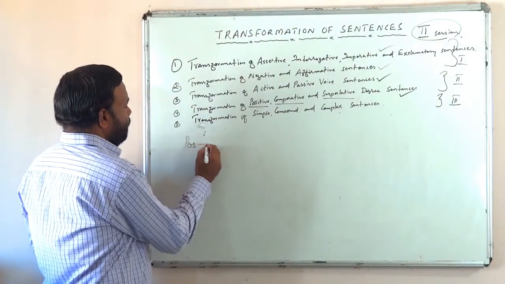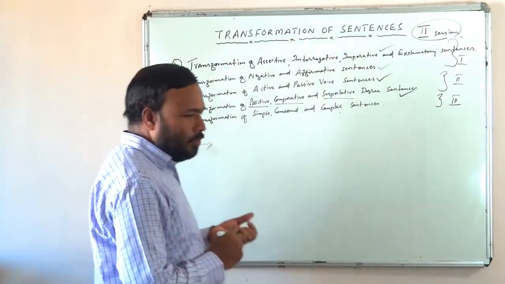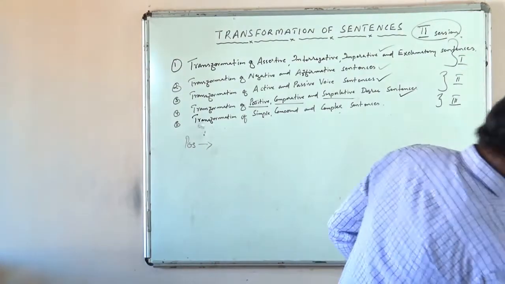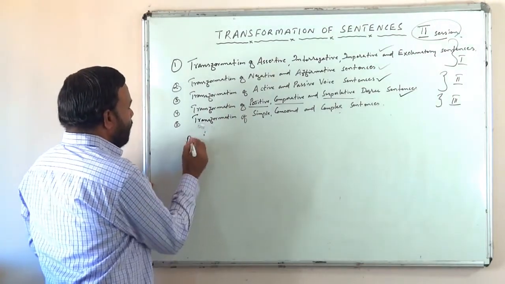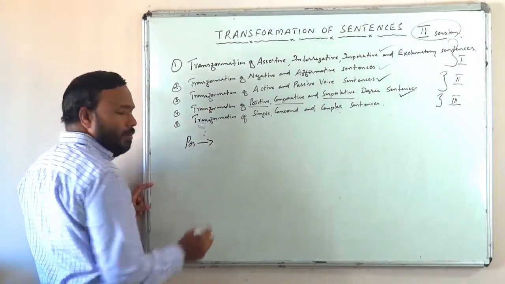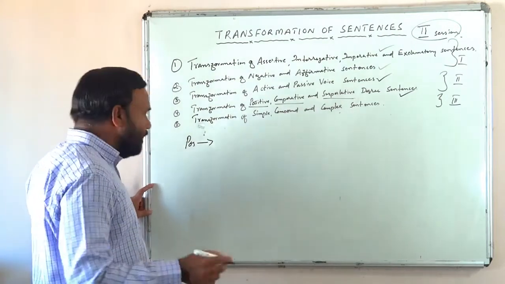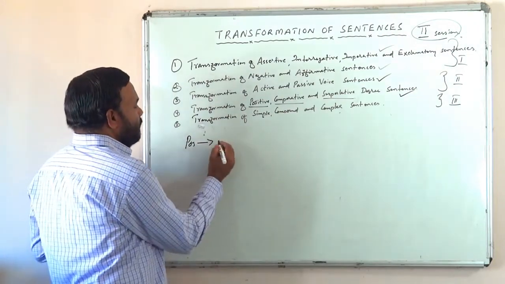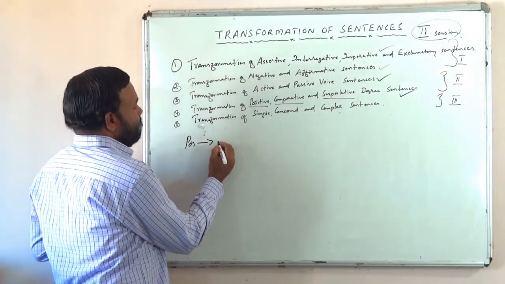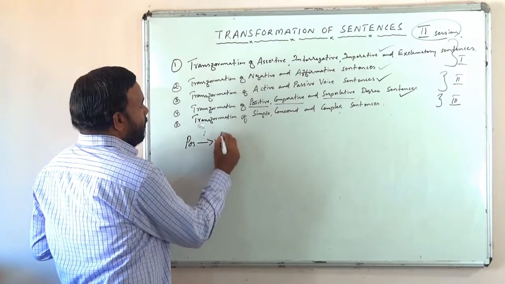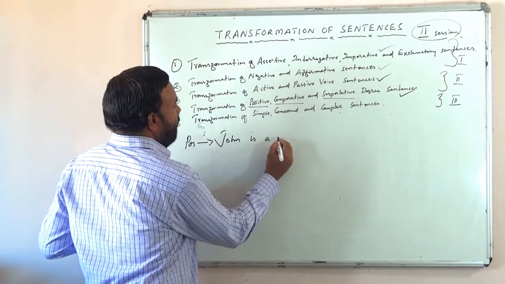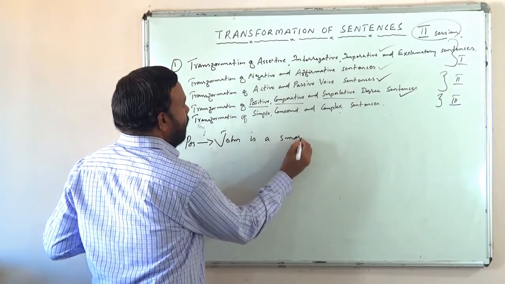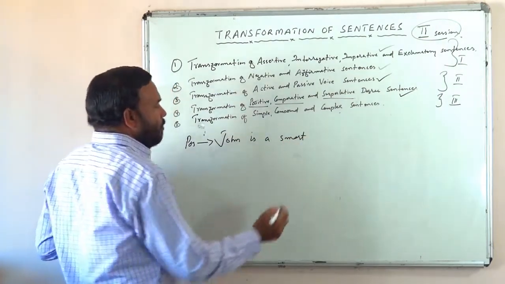For example, see this sentence. Positive. In positive, we simply describe the quality of somebody or something in a general sort of way. See this. John is a smart boy.